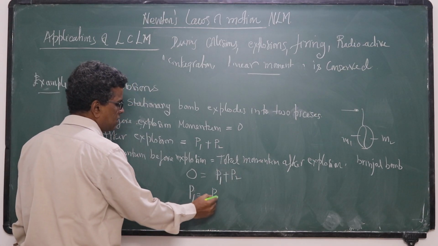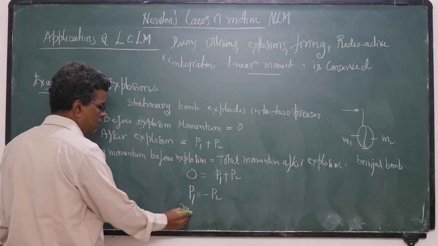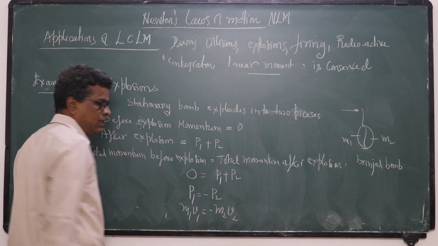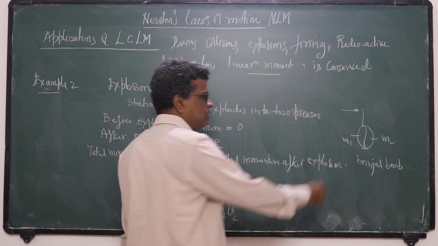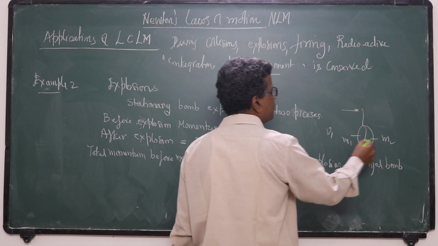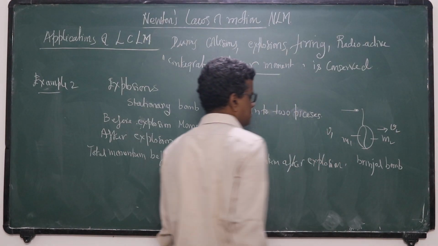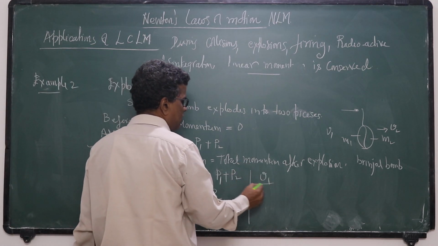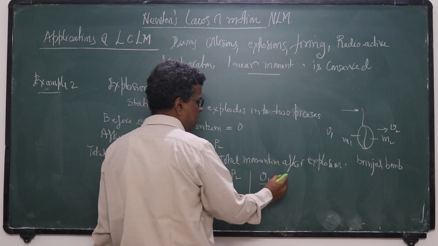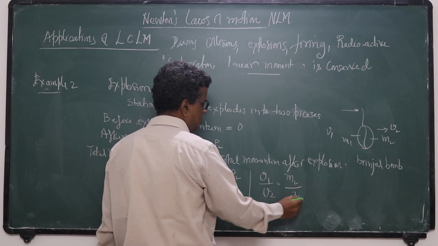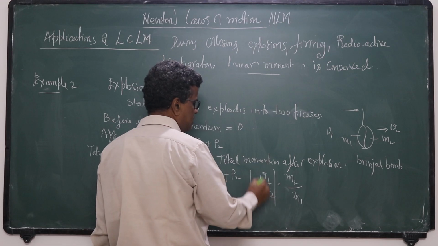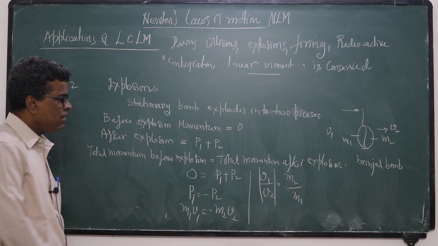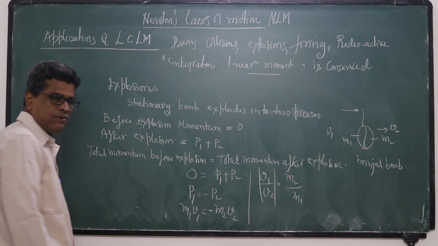So P1 is equal to minus P2, that is M1 V1 is equal to minus M2 V2. M1, M2 are the masses of these two pieces, and V1, V2 are their corresponding velocities. So the magnitude of their velocities is inversely proportional to their masses. They will fly in opposite directions.